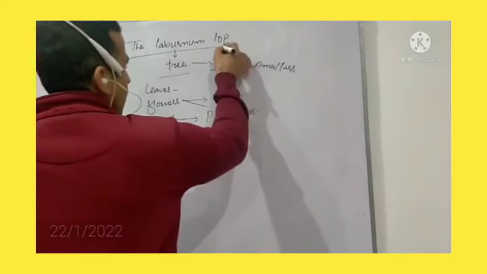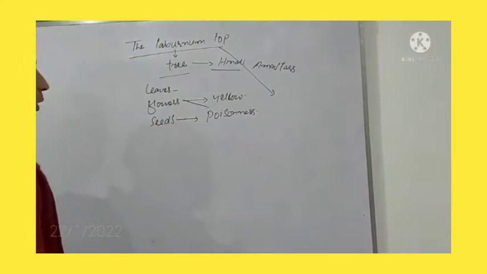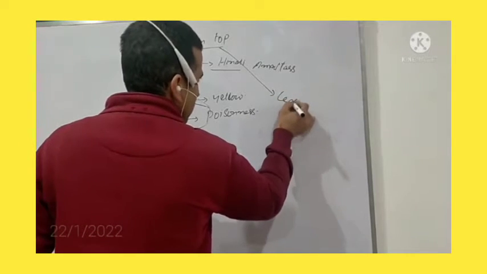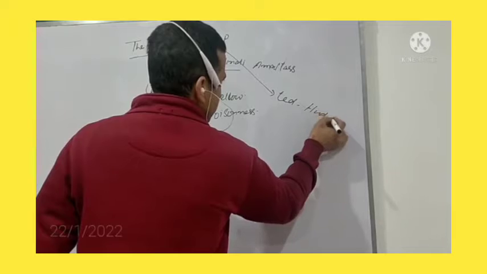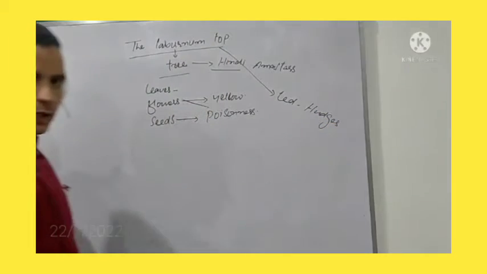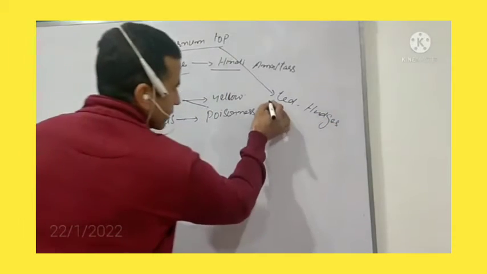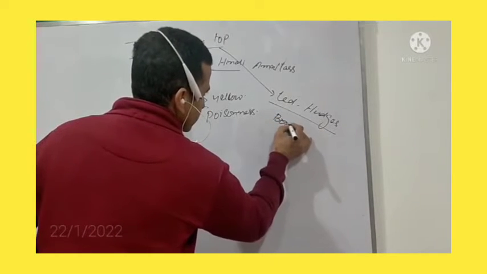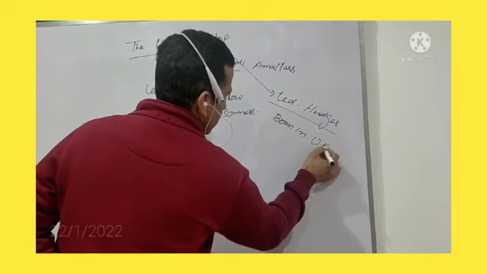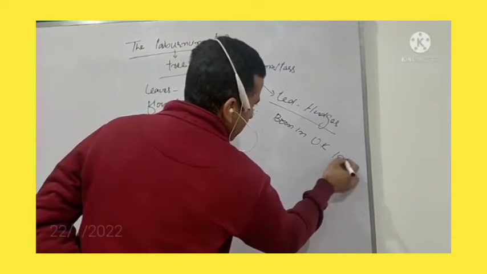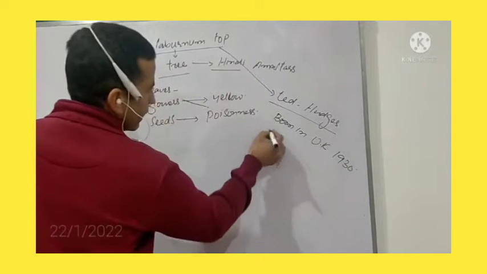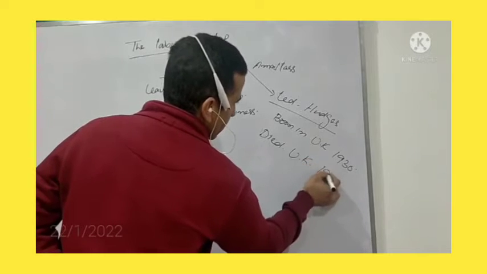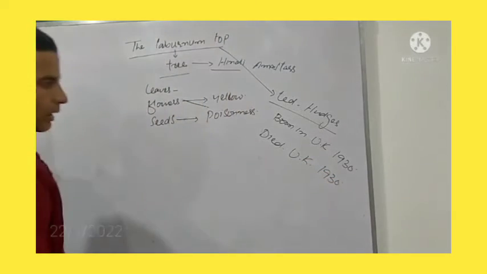This poem, Amaltas, the Laburnum, is written by Ted Hughes. As for Ted Hughes, he was born in the UK in 1930, and he died in the UK in 1998.